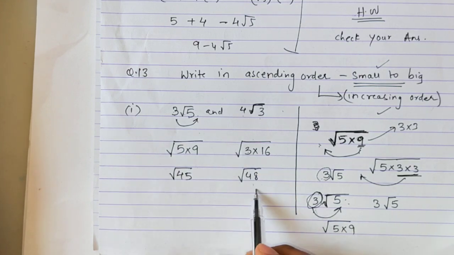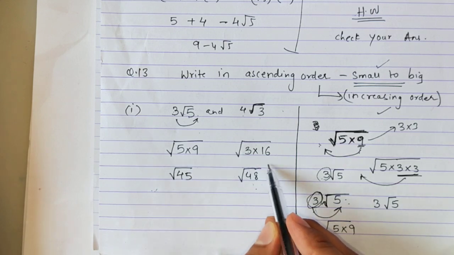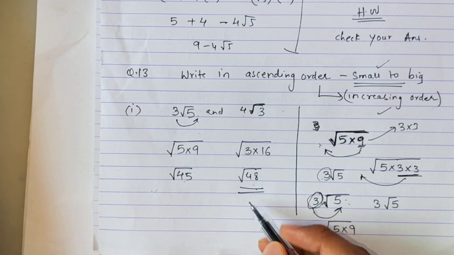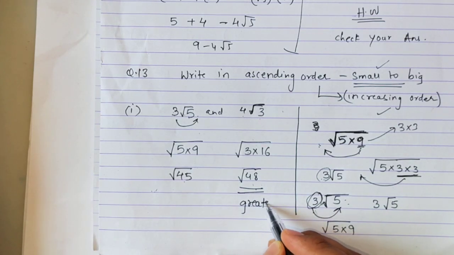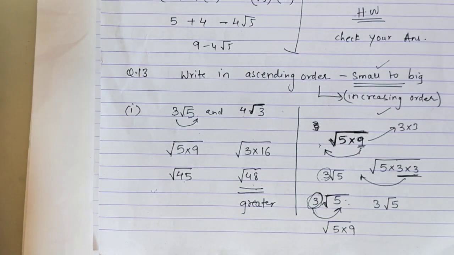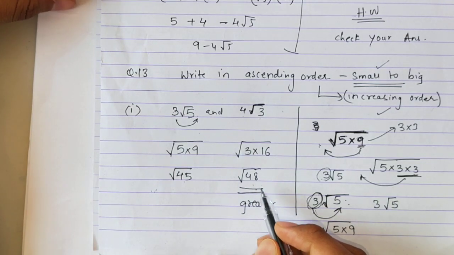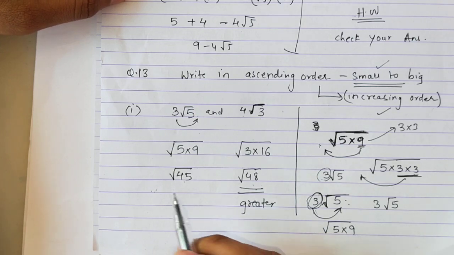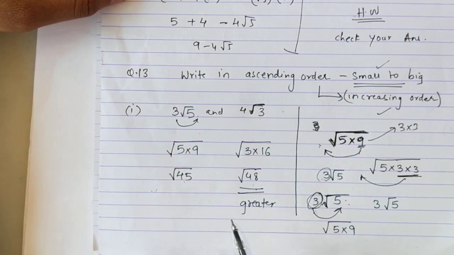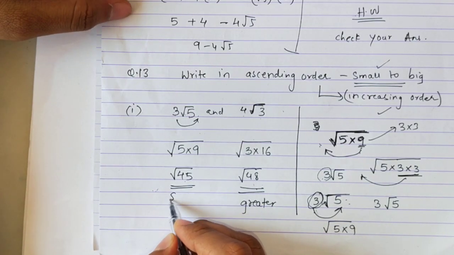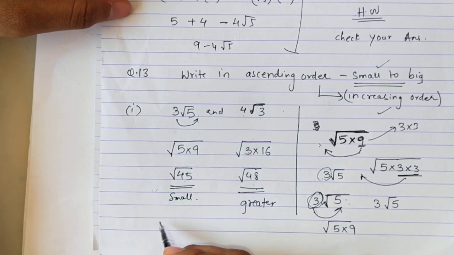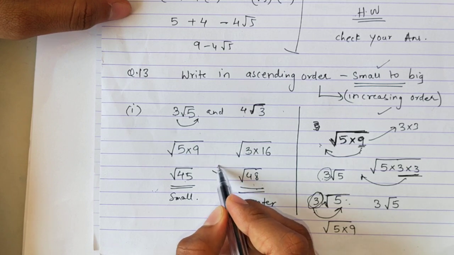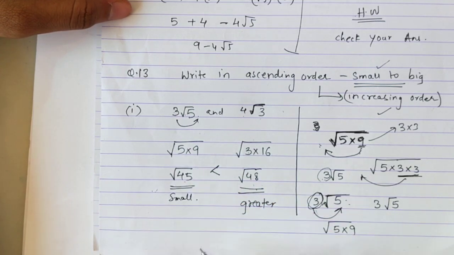Now I can easily compare the numbers: both numbers have a root sign, and this number is 45 and this is 48. That means this number is a greater number. So root 48 is a greater number. To write the answer in ascending order means the smaller number will come first and then the bigger number. So this one is the smaller number now. While writing the answer, I can even write like this, 48 is greater than 45.